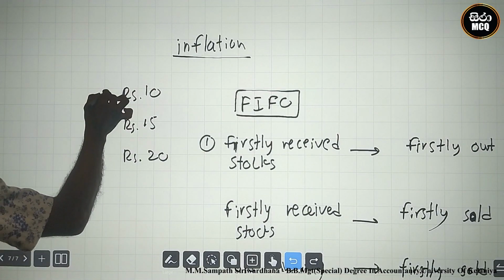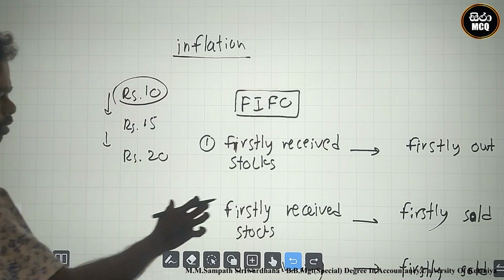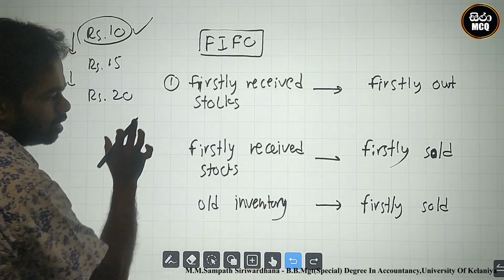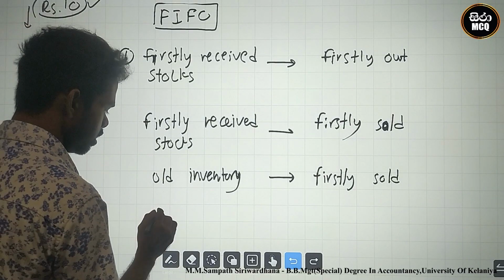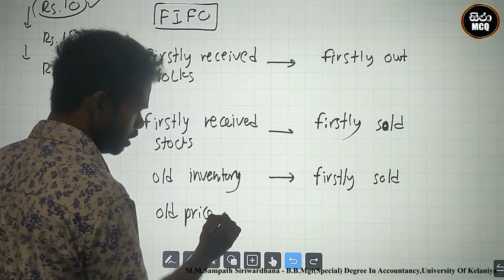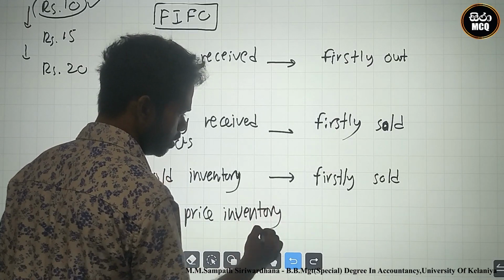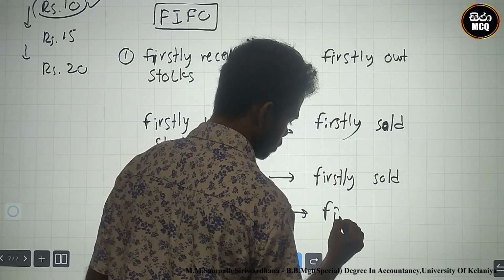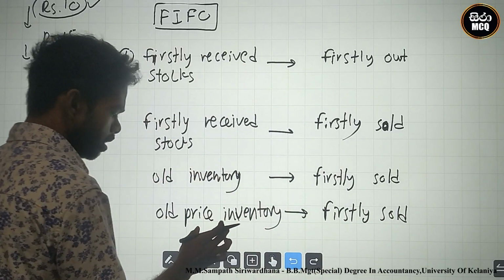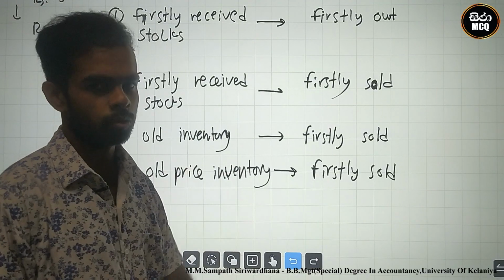This is the price increasing. The old prices are 10. Therefore we can imagine that old inventory means old price inventory, and it is firstly sold.